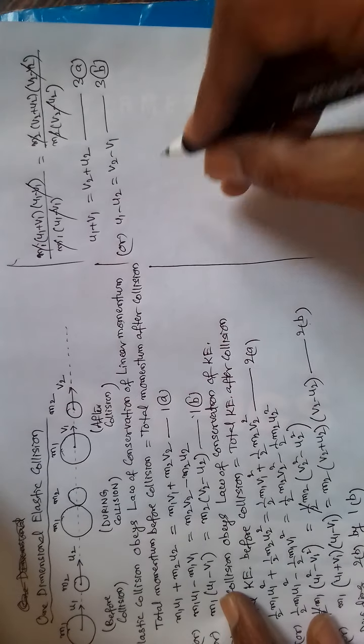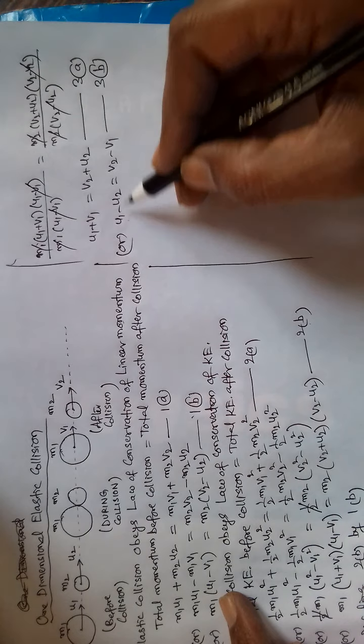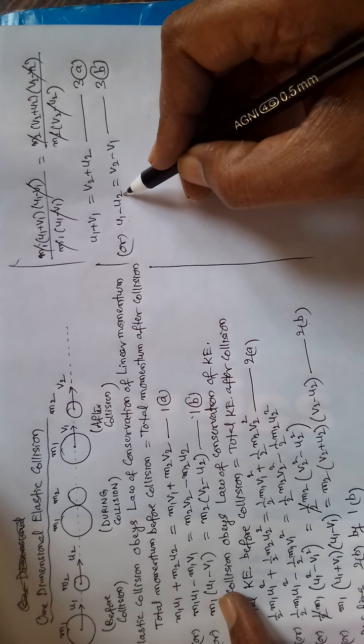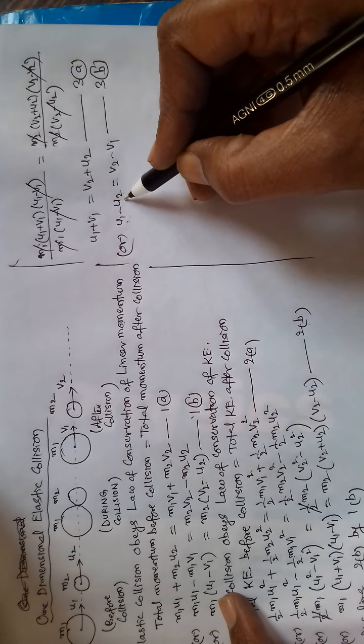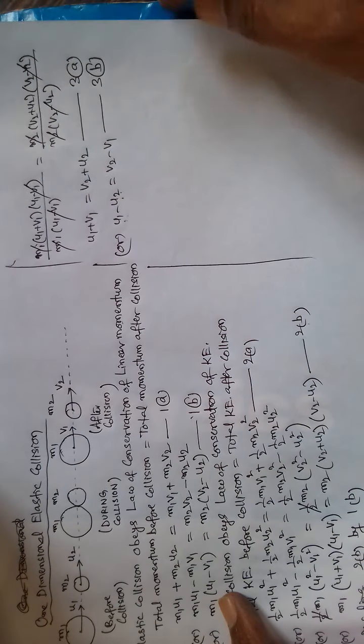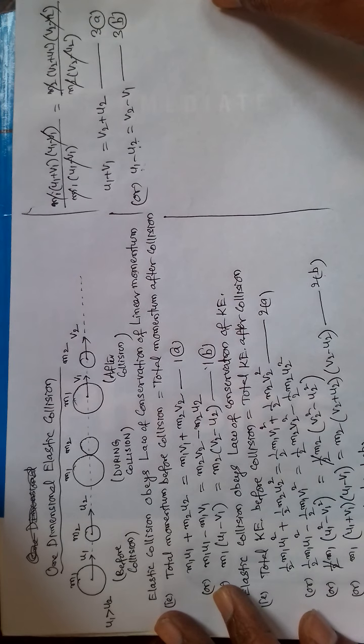See here, what this equation suggests: u1 and u2 are initial velocities. u1 is initial velocity of body 1 and this is initial velocity of body 2. You can see the diagram here.